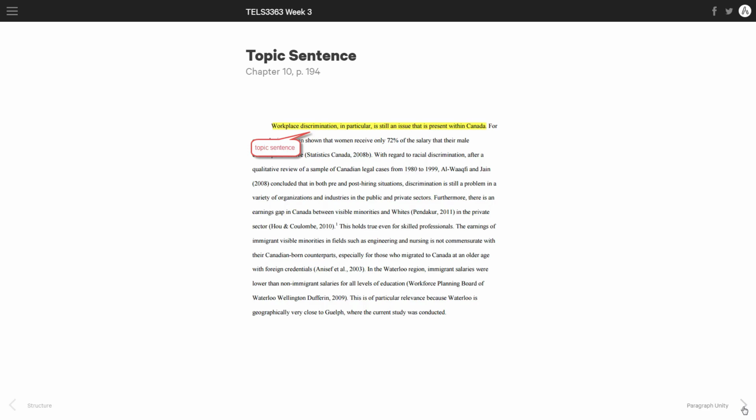So if you are changing topics, if you get towards the end of this paragraph and decide that you want to talk about workplace discrimination in other countries, you need to stop and think either about modifying your topic sentence or perhaps about creating a new paragraph to start a new topic. So topic sentence is an important item to understand, and it outlines what the rest of the paragraph is going to be about.